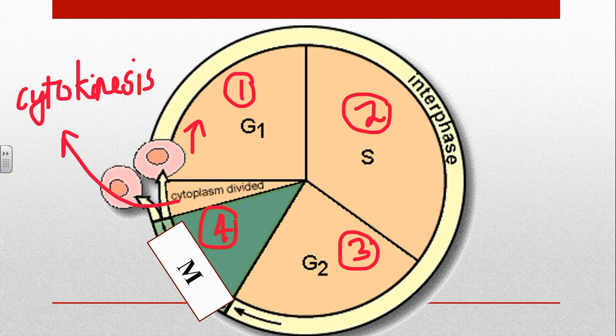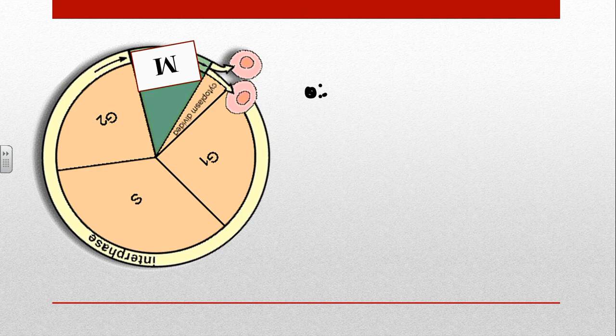Now what happens at each phase, G1, S, G2, and M phase? Let's have a look. Now let's have a look at G1 first.